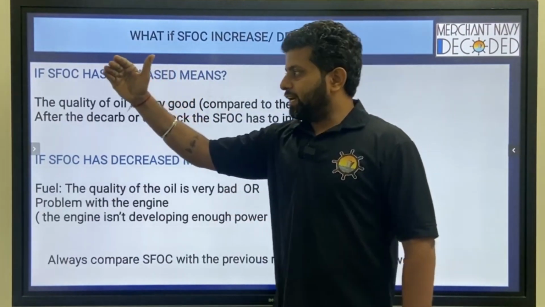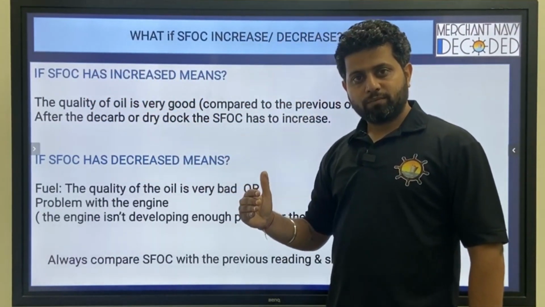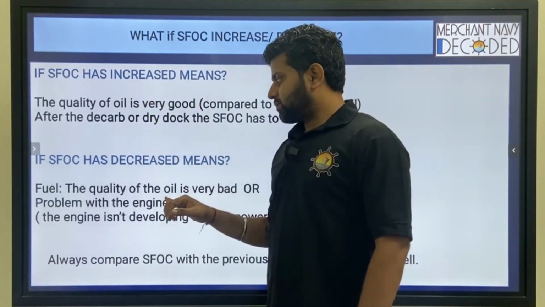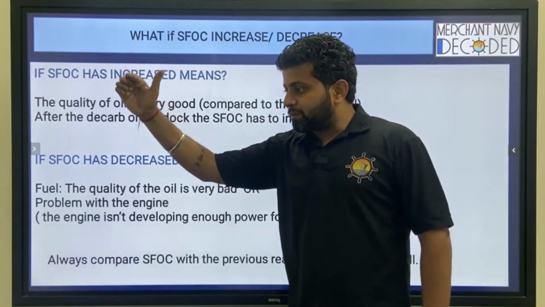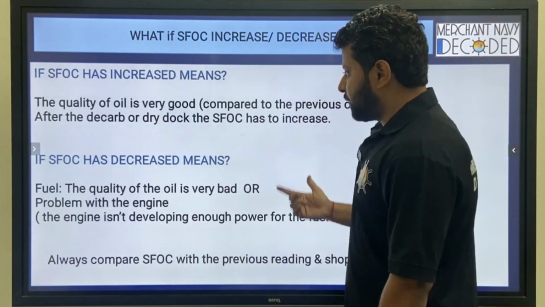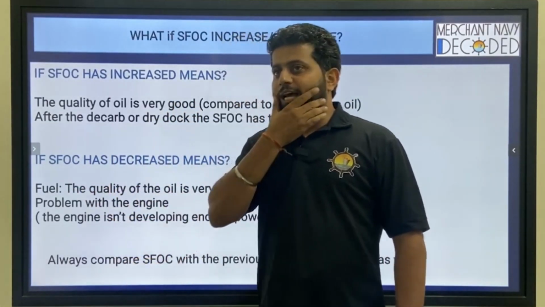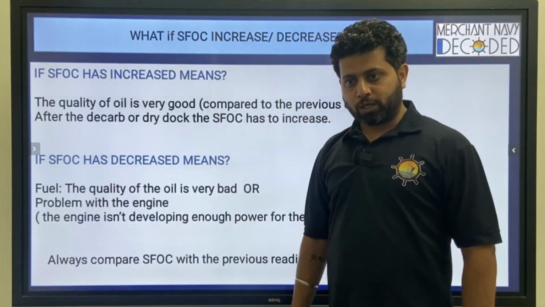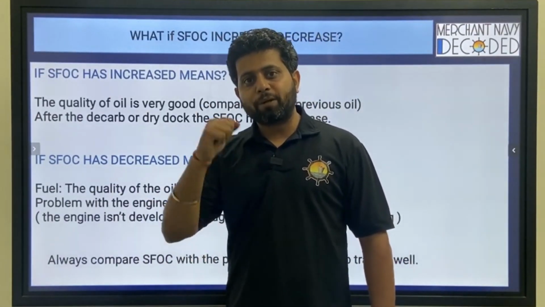Generally, the specific fuel consumption reduces with time, but when it reduces, you have to identify: is it because the main engine performance has come really down, or is it because the fuel is very bad? I was on one ship where last month we took SFOC, and the SFOC was 138 gram per kilowatt hour. Next month when I took SFOC, it was 122 gram per kilowatt hour.